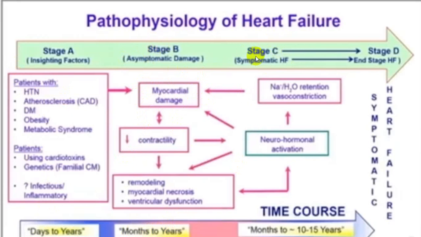And once he goes into stage C, from here till the end of life is very short. It is 10 to 15 years. So this is what we call symptomatic heart failure, but end stage heart failure is where you require artificial support from outside apart from drug therapy. So do think it over, because here the neurohormonal system, sympathetic system, all those are working to compensate. But if it doesn't compensate, the person will be symptomatic and will go from stage C to stage D.